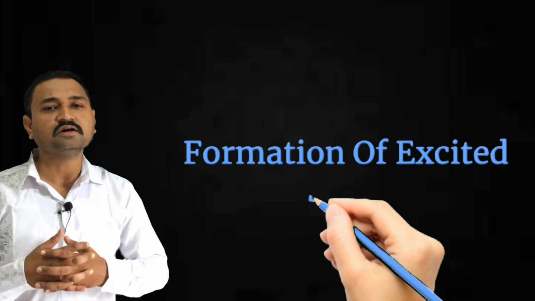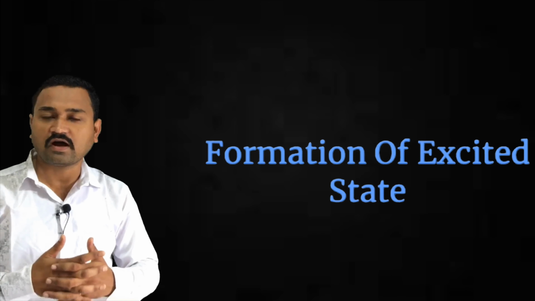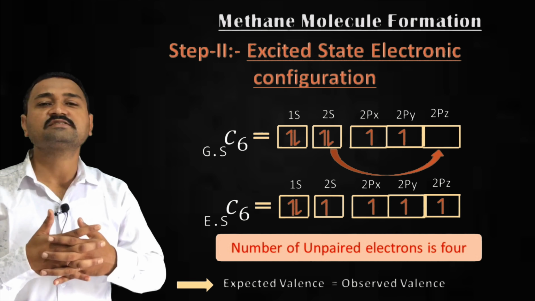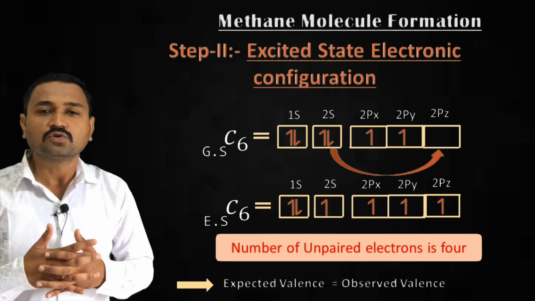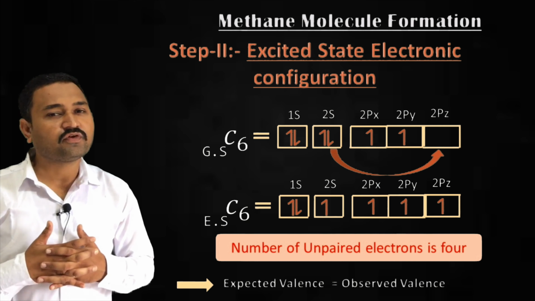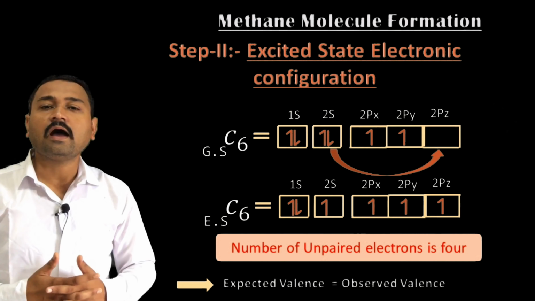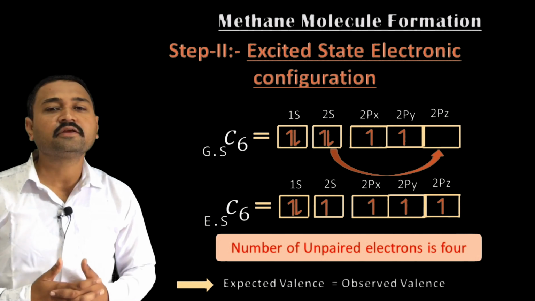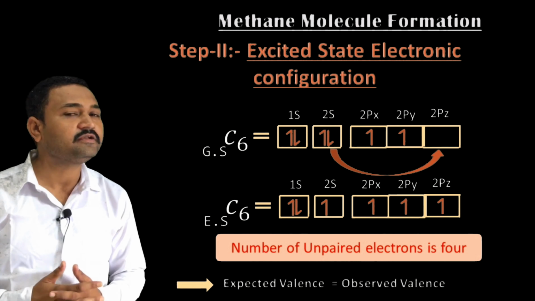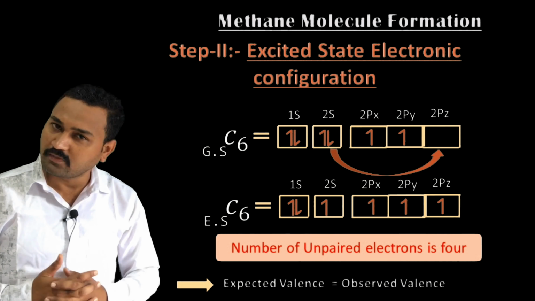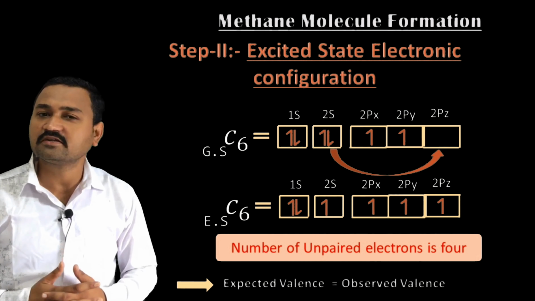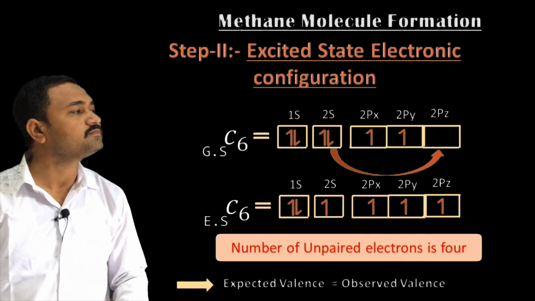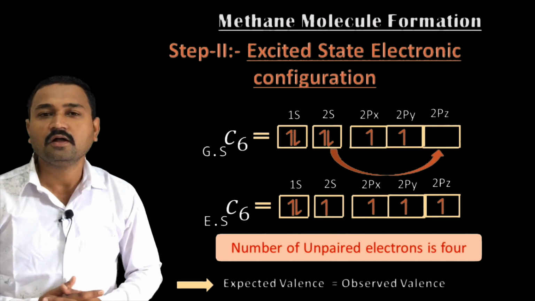Now let us consider the excited state of carbon atom. In this excited state, one electron from the 2s atomic orbital of a carbon atom absorbs energy and gets promoted to the vacant 2pz atomic orbital, and the excited state formation takes place for the carbon atom, which I have shown here.